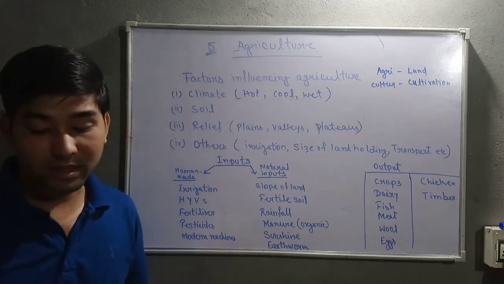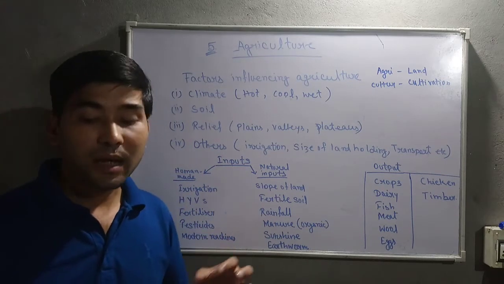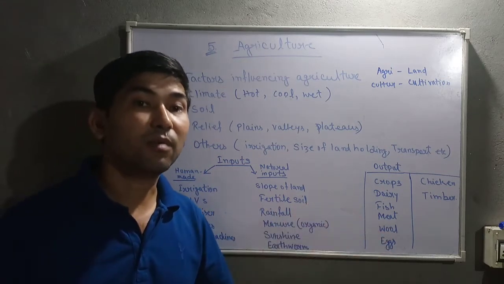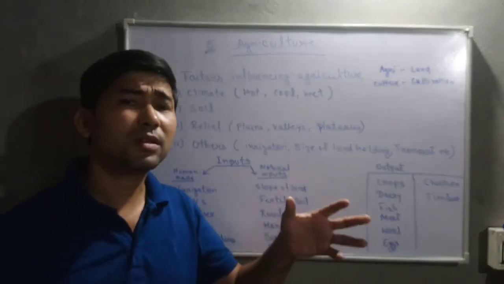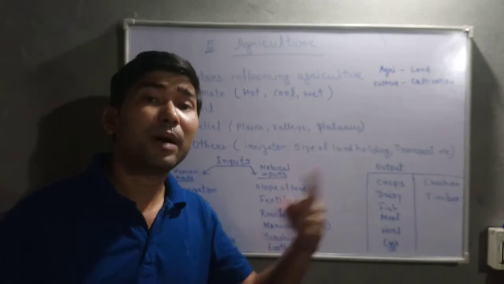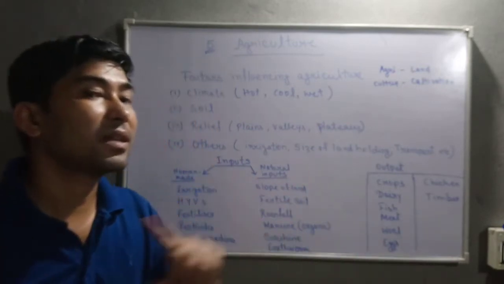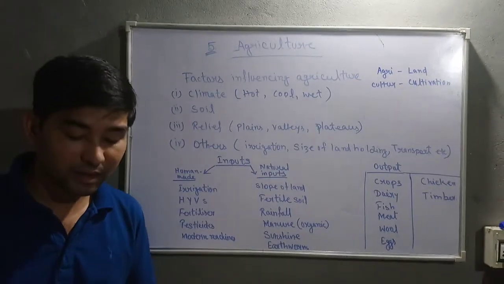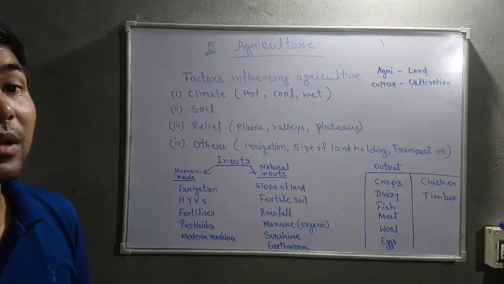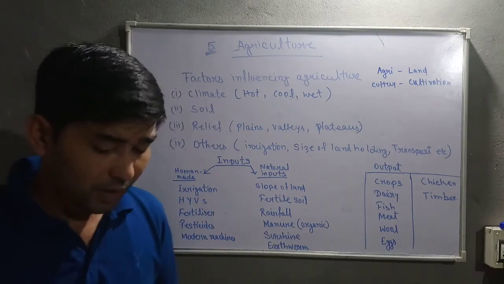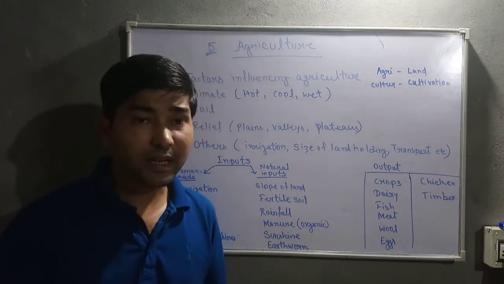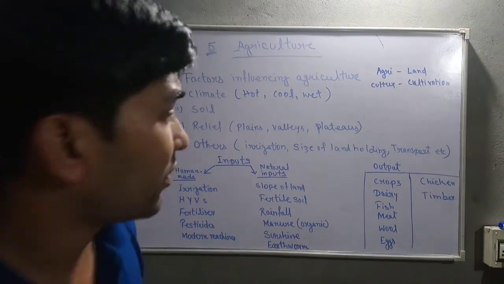Then harvest it in the harvesting season and store it somewhere in the granaries or in the storehouse, and then transport it to the market so that the farmer can sell it there. So these are the processes needed. Now let's see the types of farming. So for types of farming, you can see the first type given is nomadic farming.